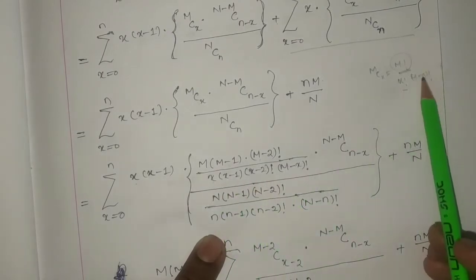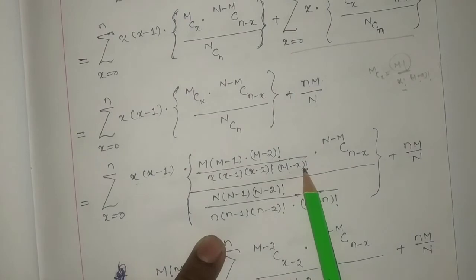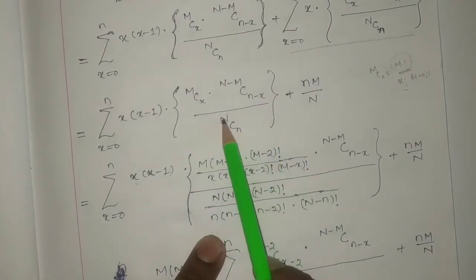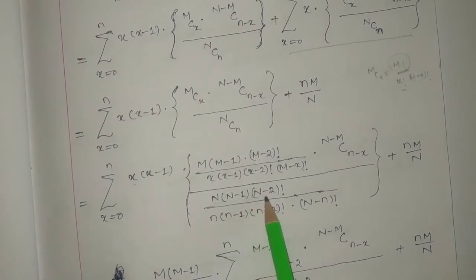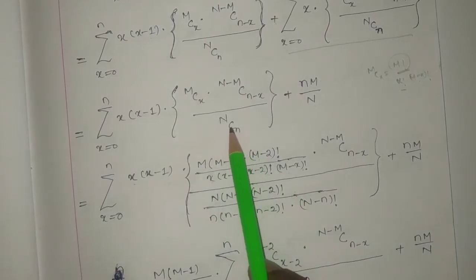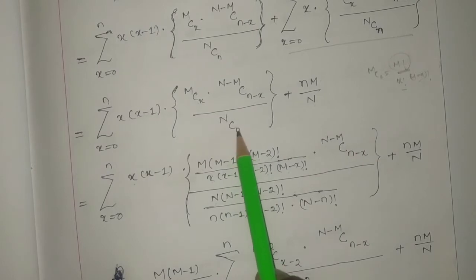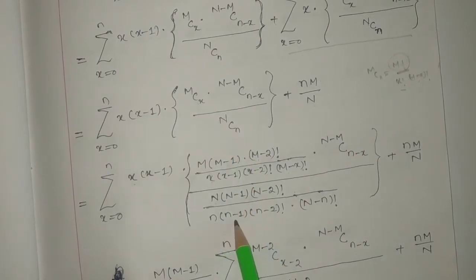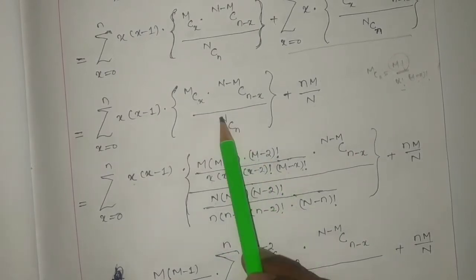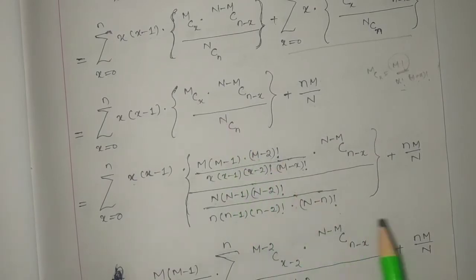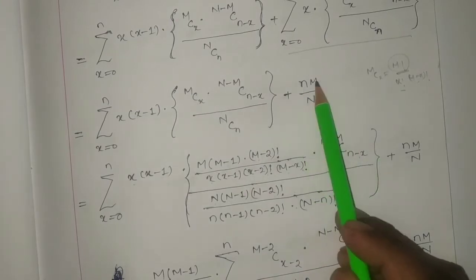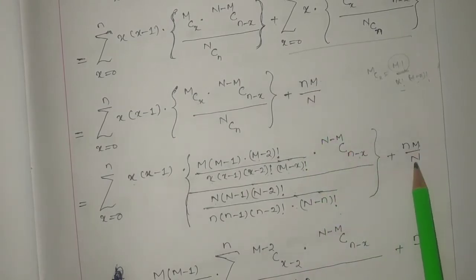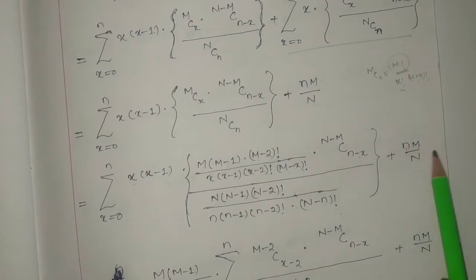The whole is divided by NCn, which can be written as N into (N minus 1) into (N minus 2) factorial divided by n factorial, and small n factorial can be written as n into (n minus 1) into (n minus 2) factorial, into (N minus n) factorial. This term is written as such, plus nM by N, where small n and capital M by capital N, right.